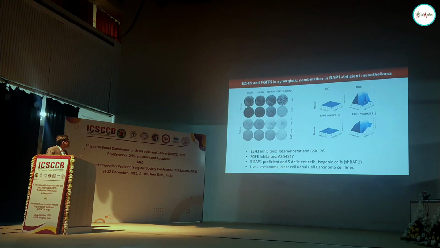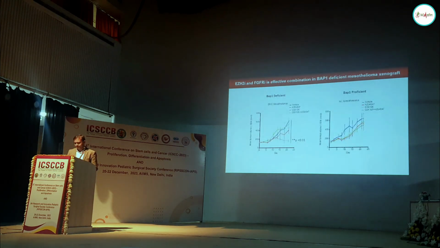We used 5 BAP1 proficient and 5 BAP1 deficient human mesothelioma cell lines. We also took other cell lines with BAP1 mutations, for example, uveal melanoma or renal cell carcinoma. We tested all these combinations, and it works like a charm.